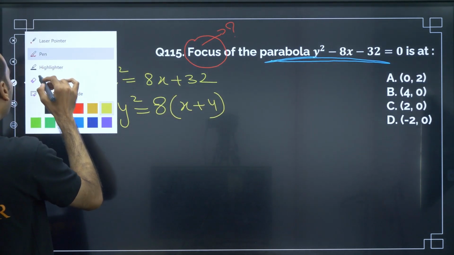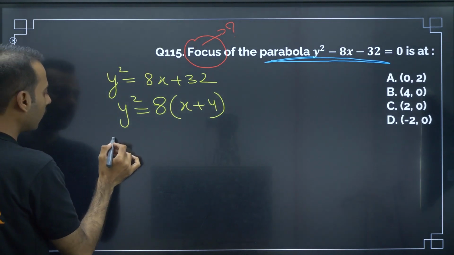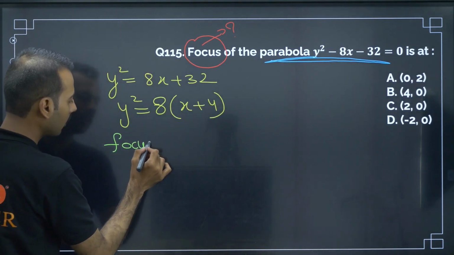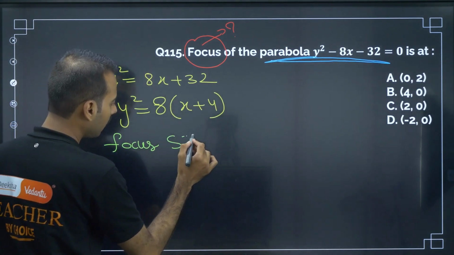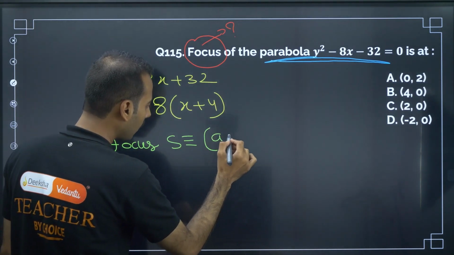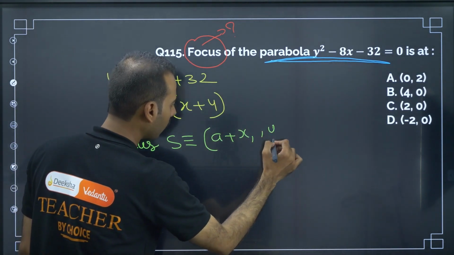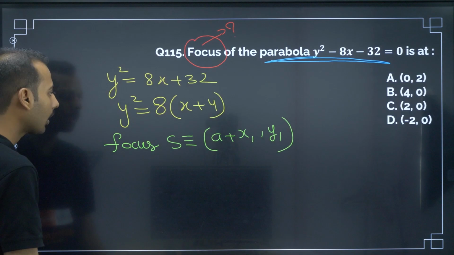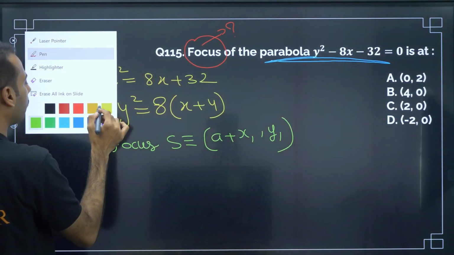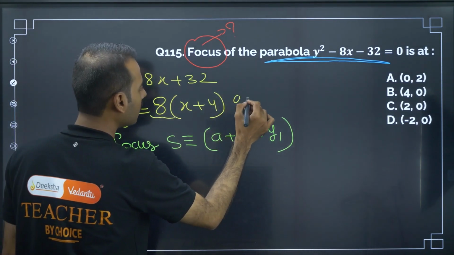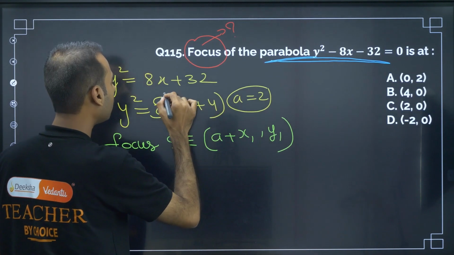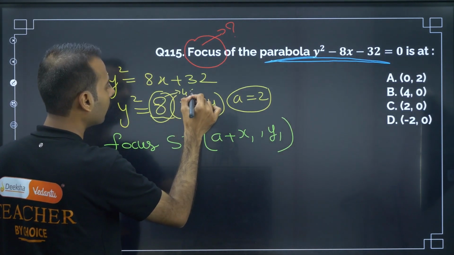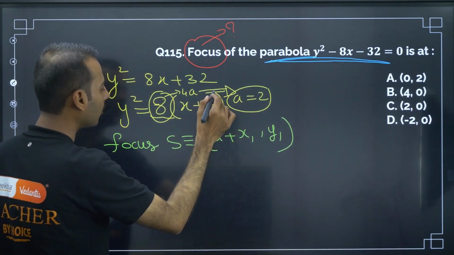Now from here focus is given by a plus x1 comma y1. Now what is this a? From here we can make out a is equal to 2, because generally this is 4a, which implies a is equal to 2.